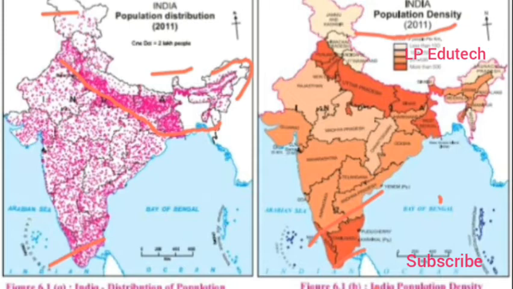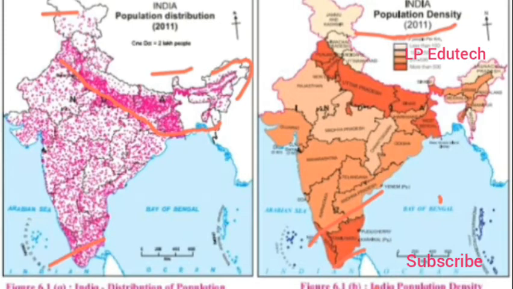So let us try to answer the questions based on these two figures. Number one, states with the highest population density. Now we are going to find out which states have the highest population density.